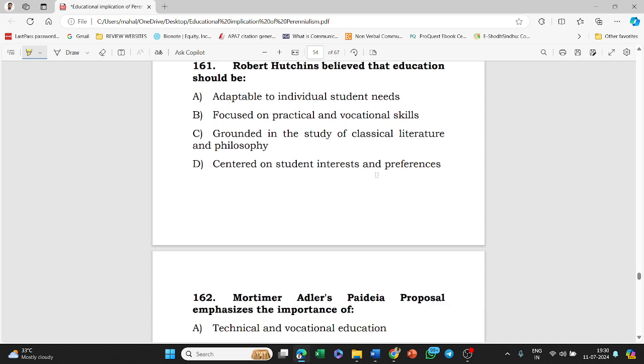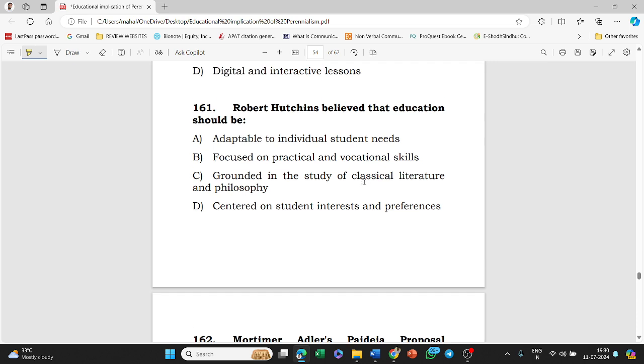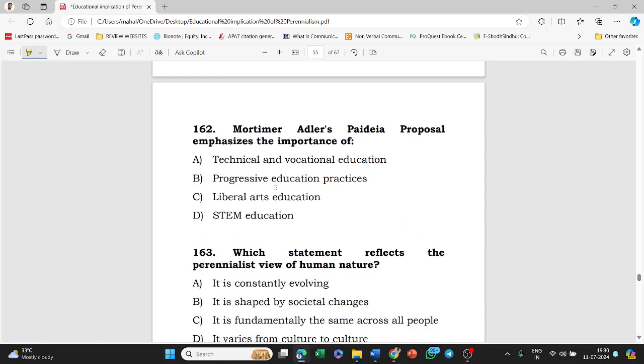Robert Hutchins believed that education should be adaptable to individual student needs, focused on practical and vocational skills, grounded in the study of classical literature and philosophy, centered on student interest and preference. The answer to this question is grounded in the study of classical literature and philosophy.